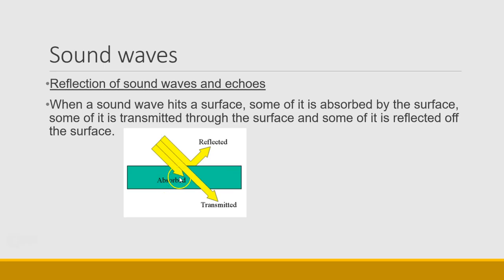The absorbed sound waves get converted into heat energy. The transmitted sound waves will be heard in the next room or behind the object. Now, generally speaking, when it comes to sound waves, we look for soundproof walls to minimize transmission. The rest of the sound waves get reflected back into the room.